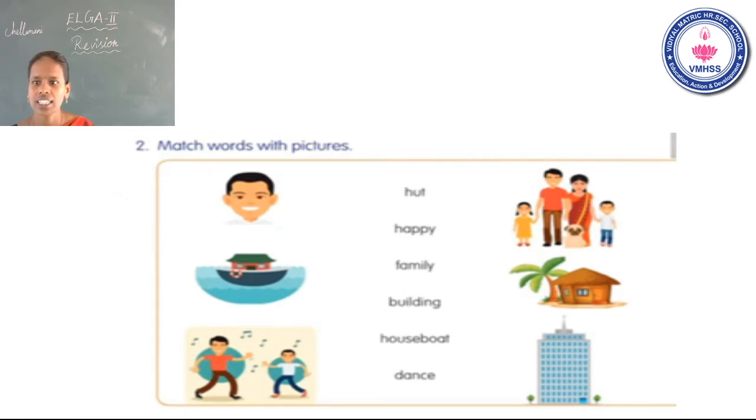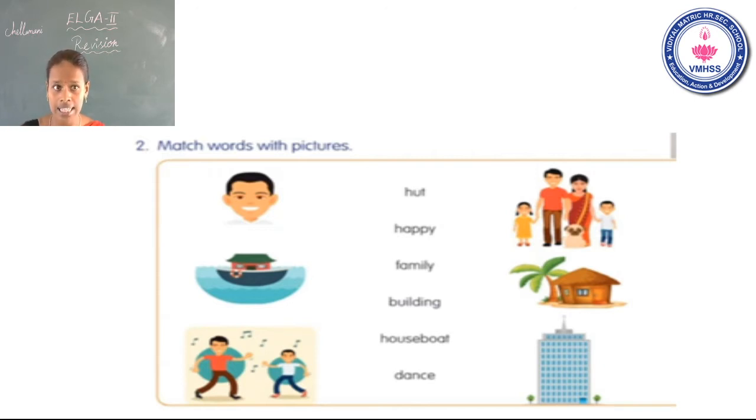Okay. Next one, happy. Happy means magilchi. Okay. Family, kudumbam. Building. It has many floors and many rooms and houses. Next one, houseboat. A house which is made on the boat. Next one, dance.